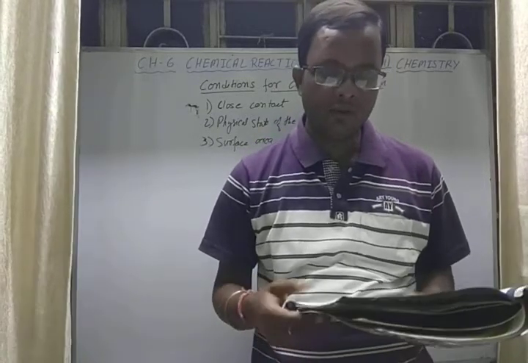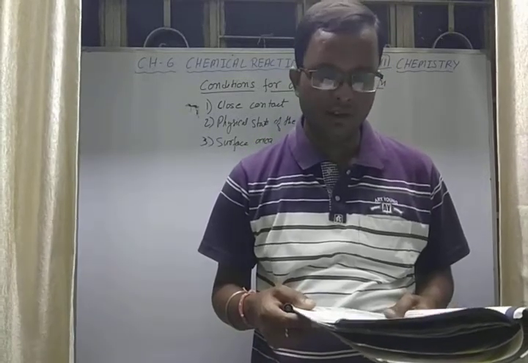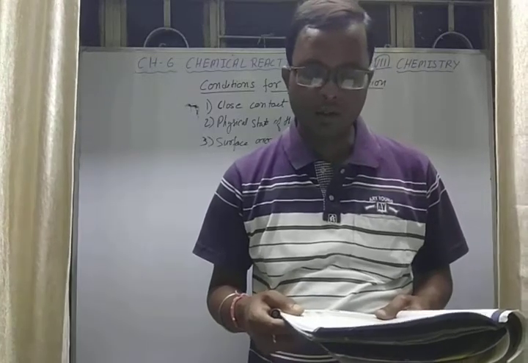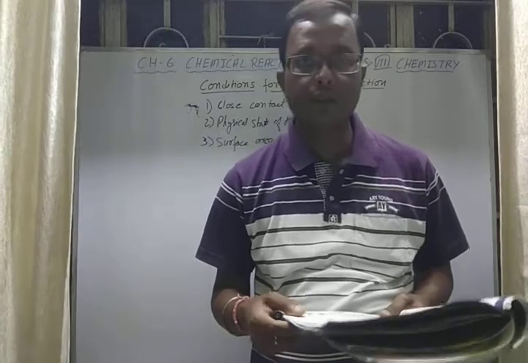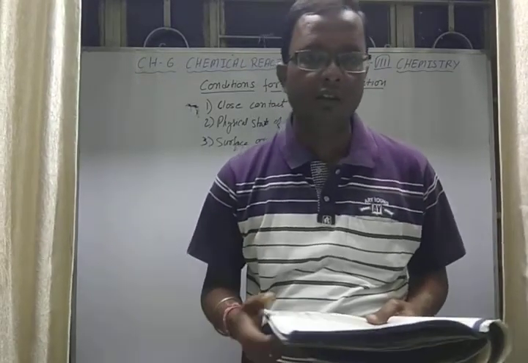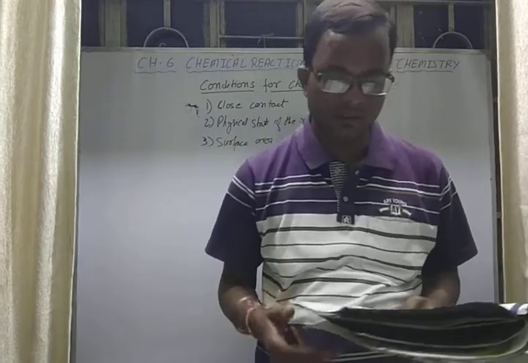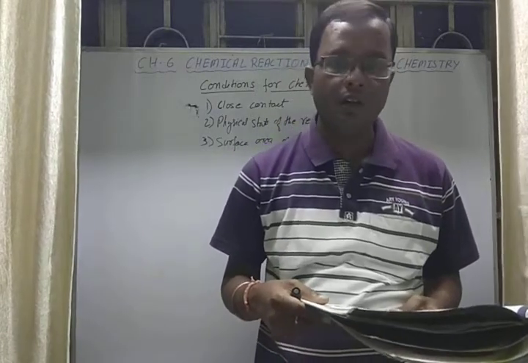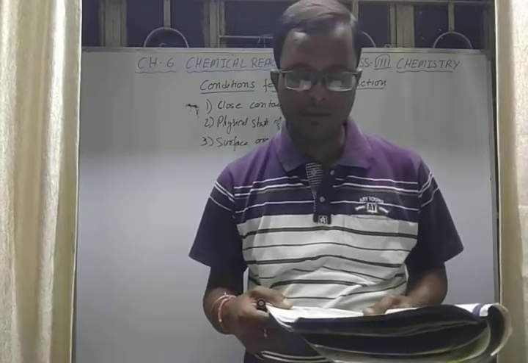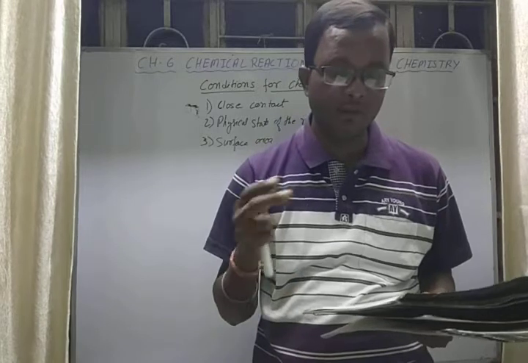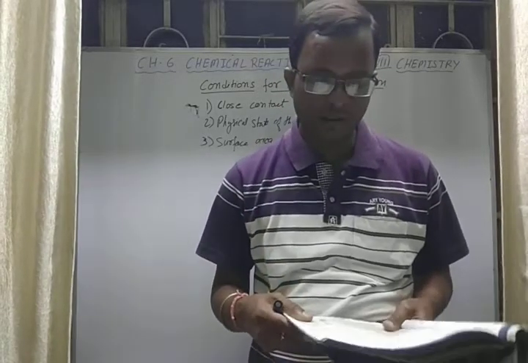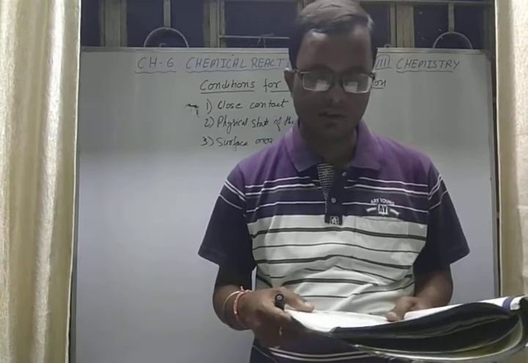If you try to dissolve lumps of sugar in water and powdered sugar in water, we observe that powdered sugar will dissolve faster than the crystals or lumps of sugar. This is because the surface area of the powdered sugar is more than that of the sugar in lumps or crystal form.